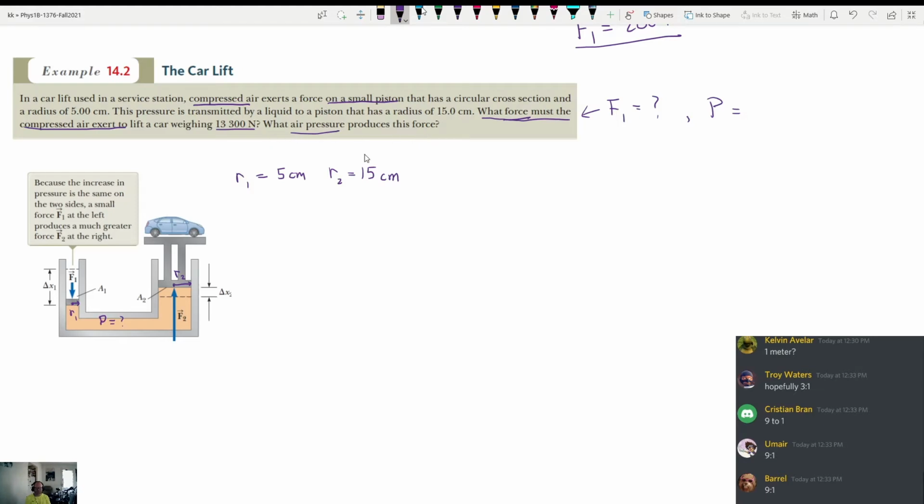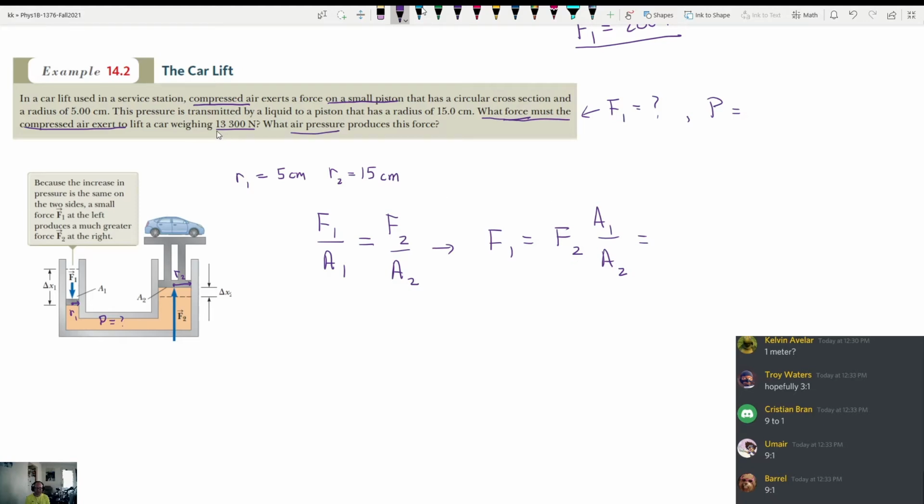Okay, so let's go through this. So what we know is the pressure inside here has to be increased by the same amount due to this force that we're applying here. So we can use the same relationship that we just wrote down a second ago, which is that the force 1 divided by A1 has to be equal to force 2 divided by A2. And we can rearrange this to solve for F1. So F1 in this case should be equal to F2 times the ratio of A1 over A2. And now we can just plug the F2 in here.